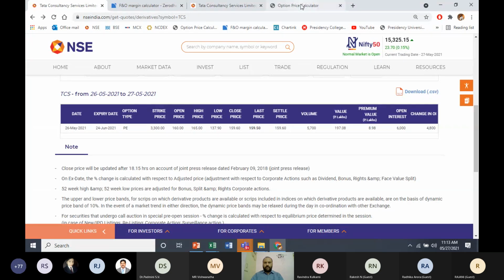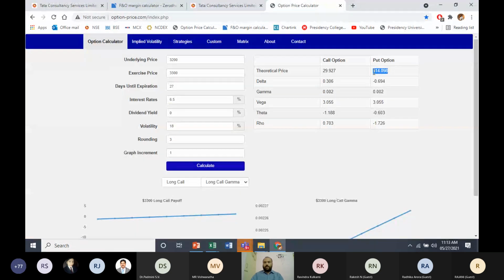Yesterday's closing is 159, whereas according to the option model, the theoretical price is 114.